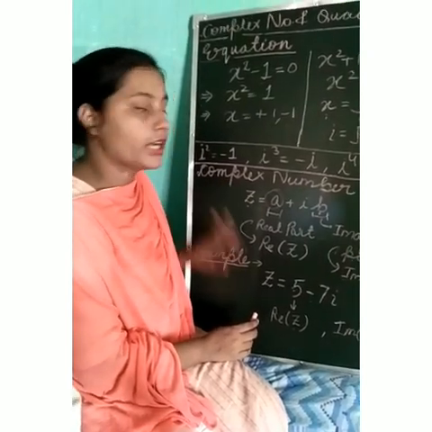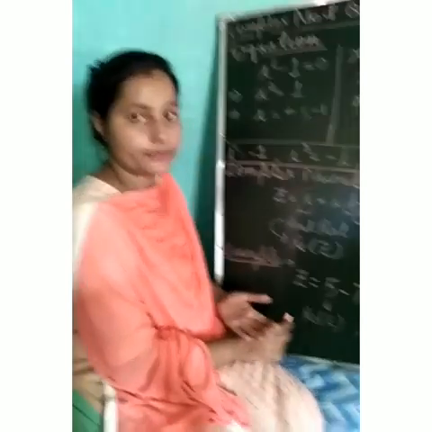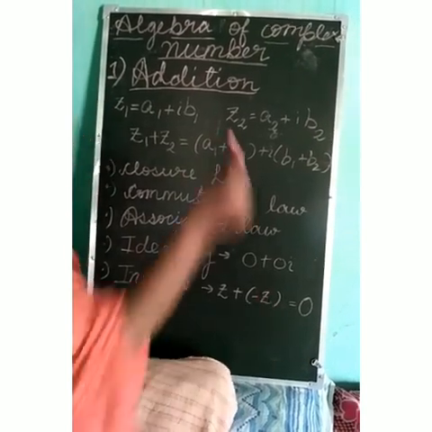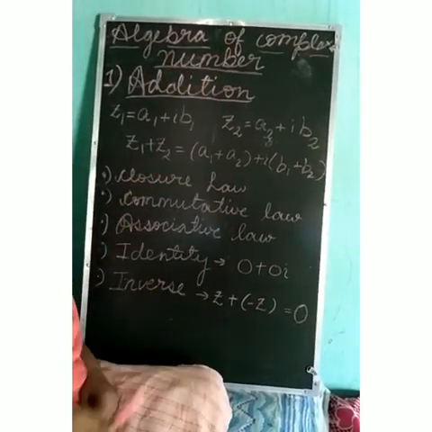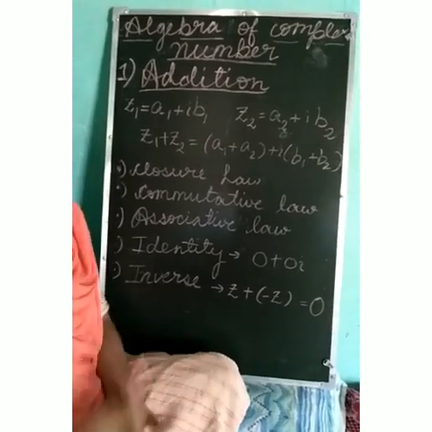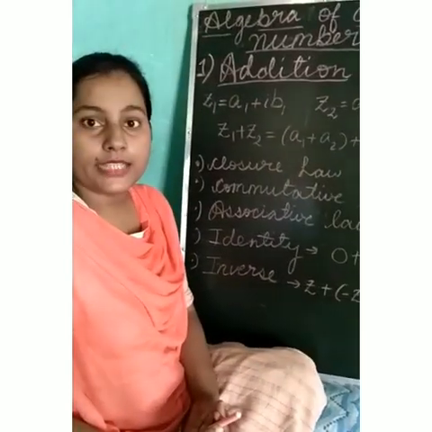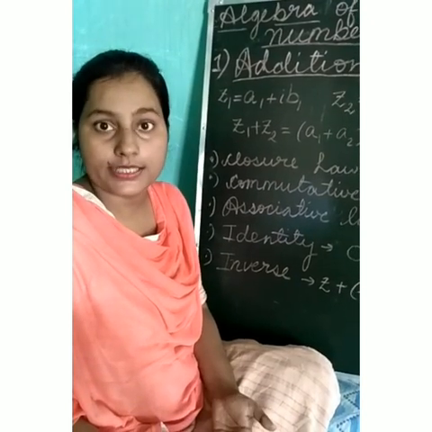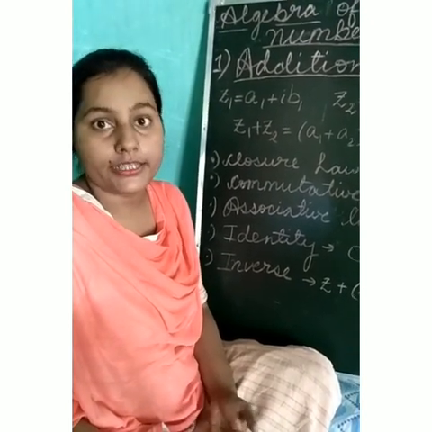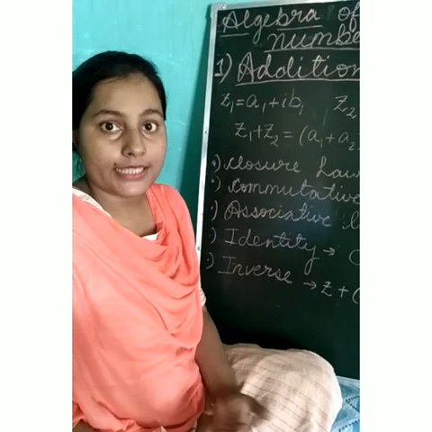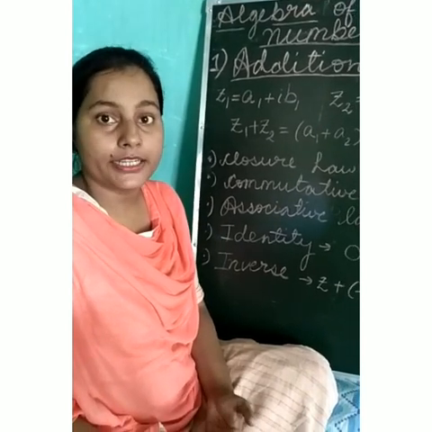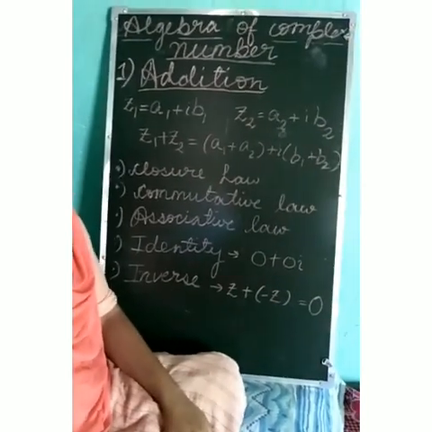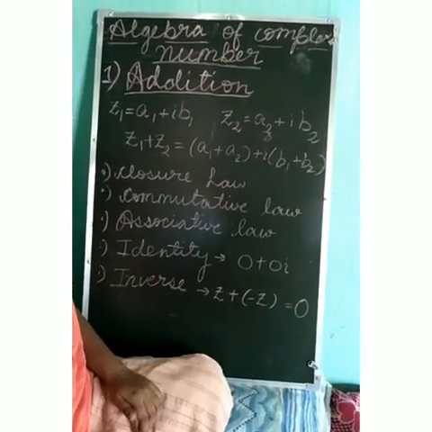Now we will start with the other topic. Now we are going to start with algebra of complex numbers. The way we have studied algebra of real numbers, like 2 plus 2 is 4, 2 into 2 is also 4, 2 into 3 is 6, 2 into 4 is 8. Similarly, for plus, minus, multiply, divide, we have studied the algebra for real numbers. So now we are going to start with algebra of complex numbers.